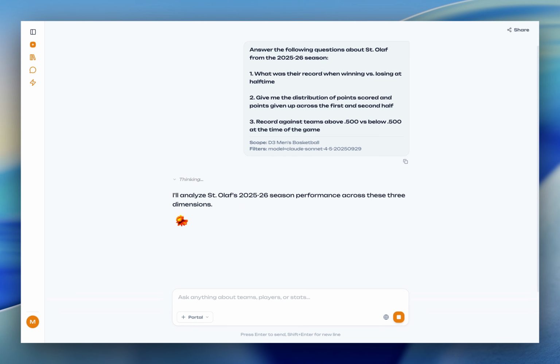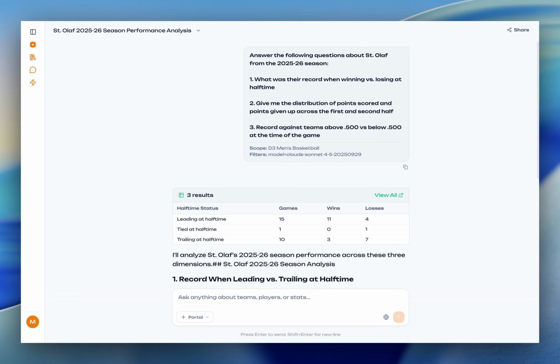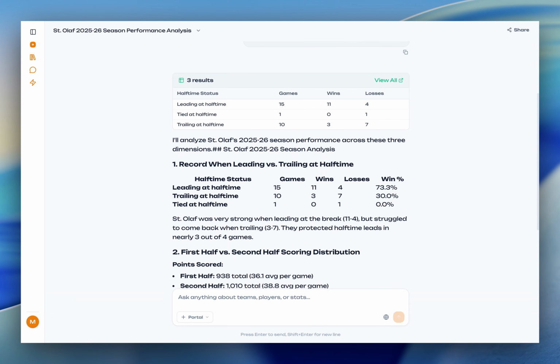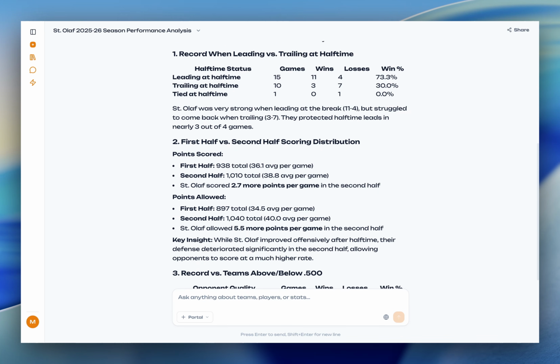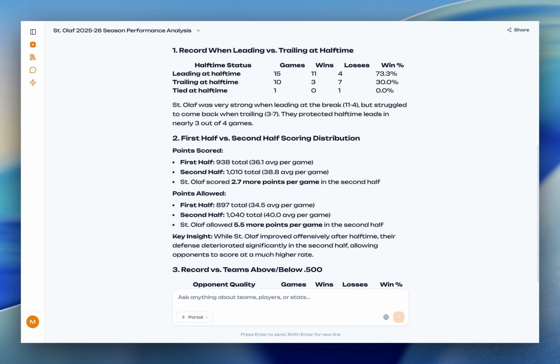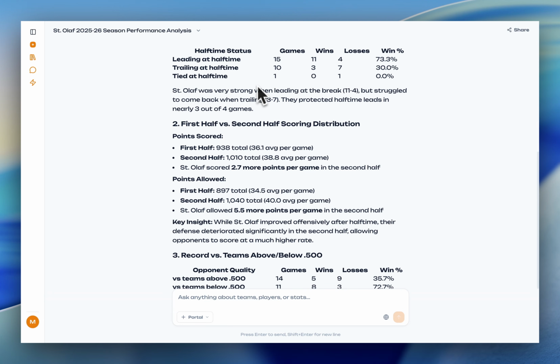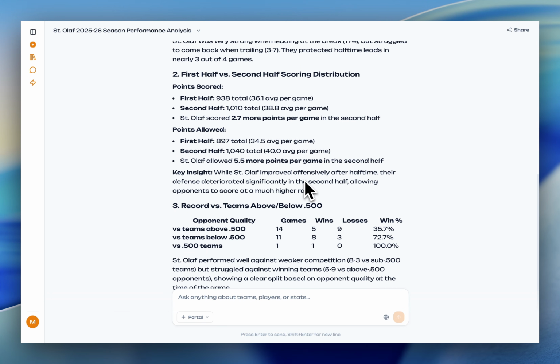So now that the agent has completed its research, we can scroll down, and as you can see, it'll give you the output and answer to each one of these questions. Each of these questions for a human may take between 5 to 15 minutes, whereas our agent can answer them all in about a minute or two. Again, it was the record versus leading and trailing at halftime, the point distribution in the first versus the second half, as well as the record versus teams above or below .500.